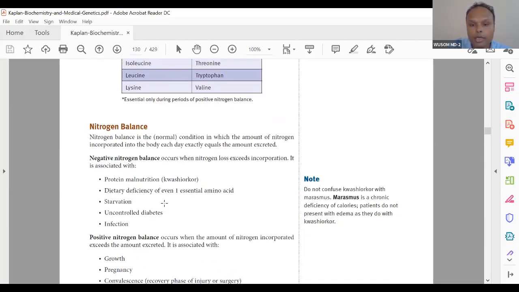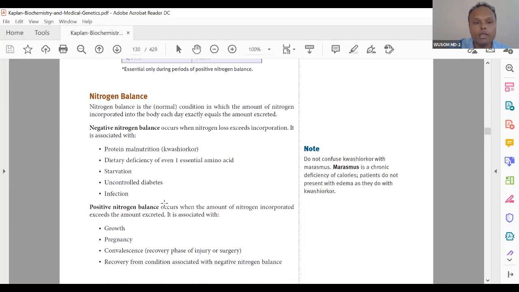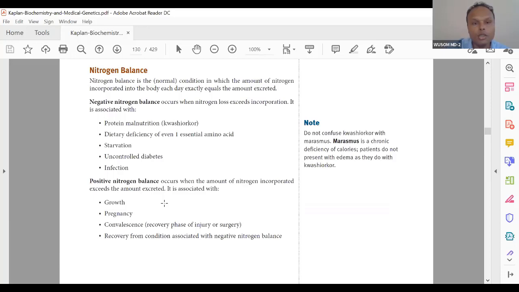We will talk about nitrogen balance a little bit in amino acid metabolism, because amino acid catabolism we have already done, urea cycle, amino acid catabolism. Nitrogen balance means the sole source of nitrogen is your amino acid.